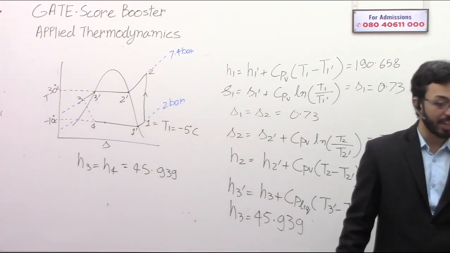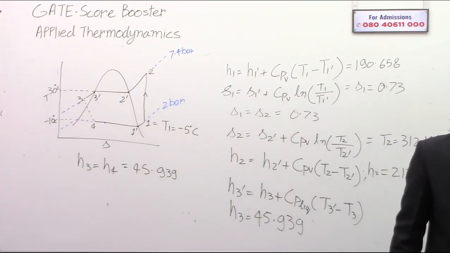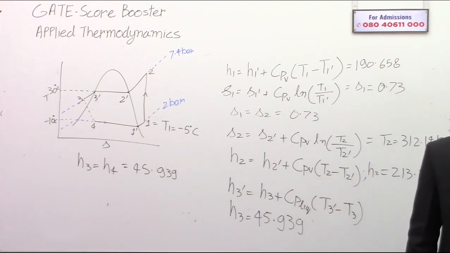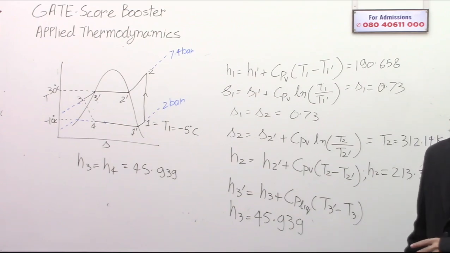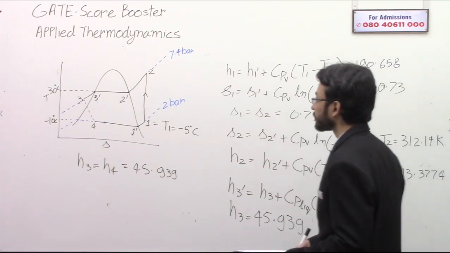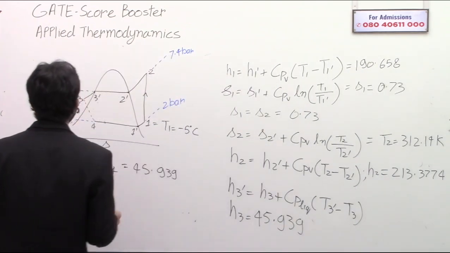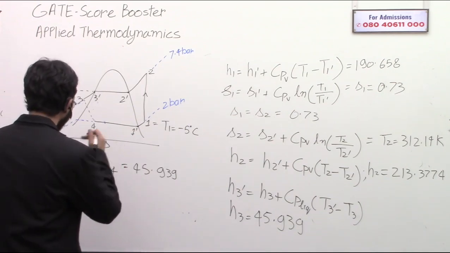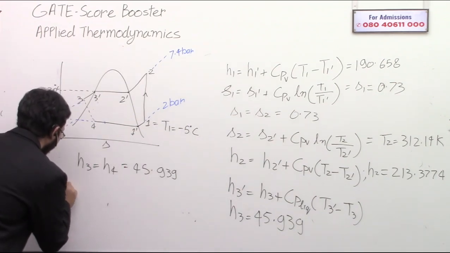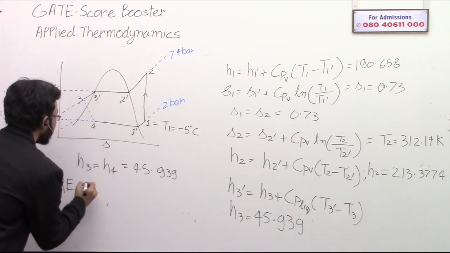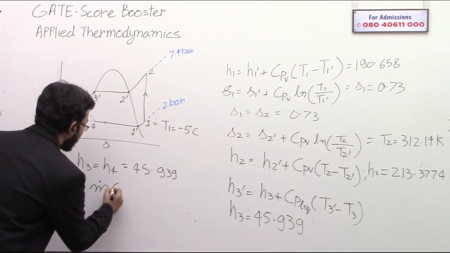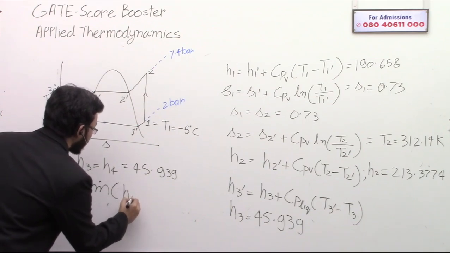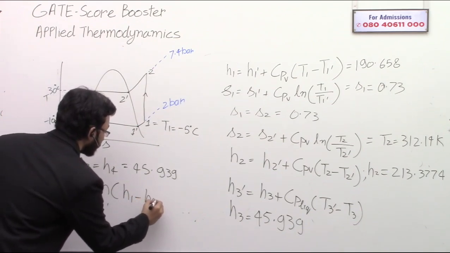They have asked in the question, calculate the capacity of refrigerator in tons of refrigeration and COP of the cycle if it is used as a heat pump. Okay? So let's see. The refrigeration effect is basically the mass flow rate into H1 minus H4.